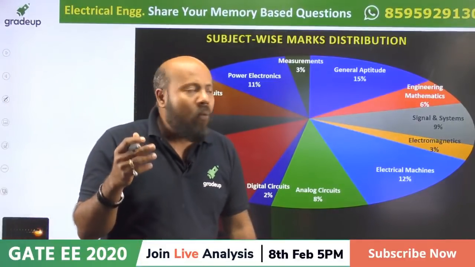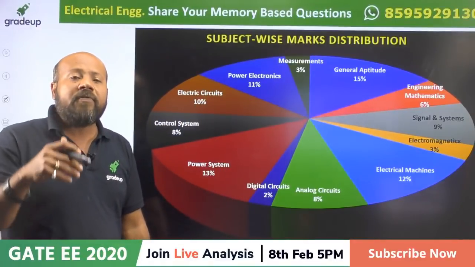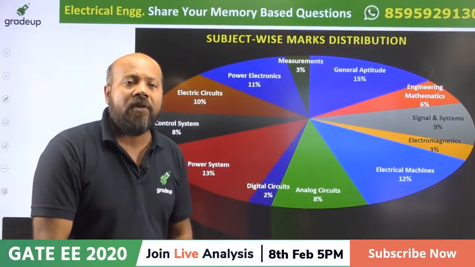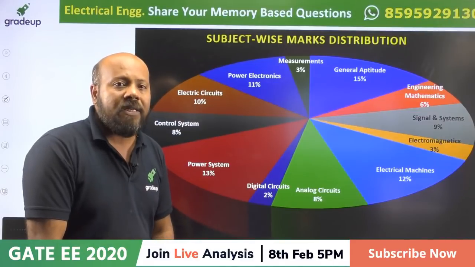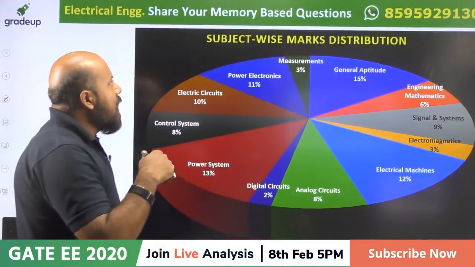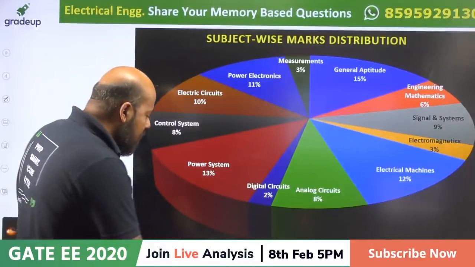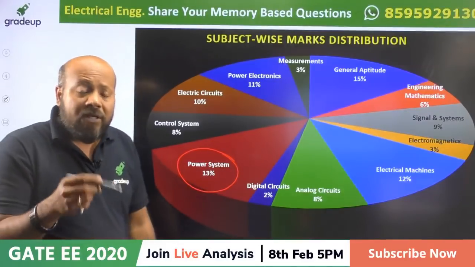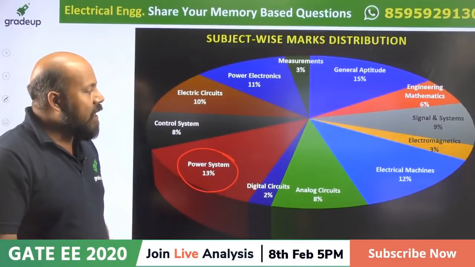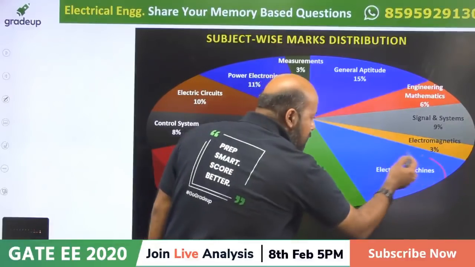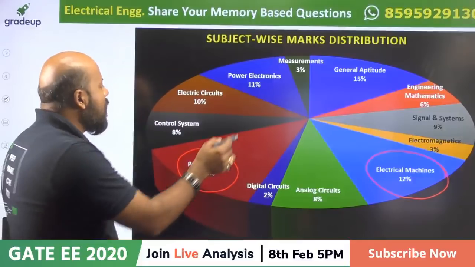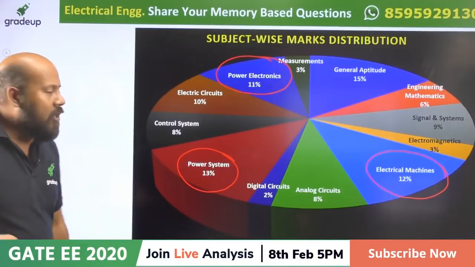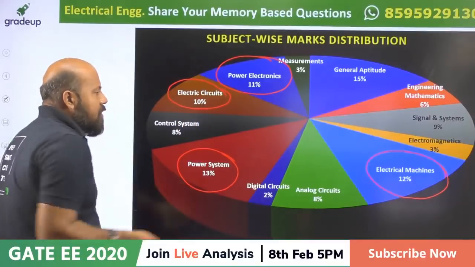Now here is the subject-wise marks distribution for different electrical subjects. One candidate, Mr. Amit Maurya, is saying 4 or 5 questions came from control system. Now let us try to understand the marks distribution across all the subjects. If you focus, you can see that power system has got the most weightage, 13%. It is followed by electrical machines at 12%, and third is power electronics at 11%. After this, networks is also very good, almost 10%.